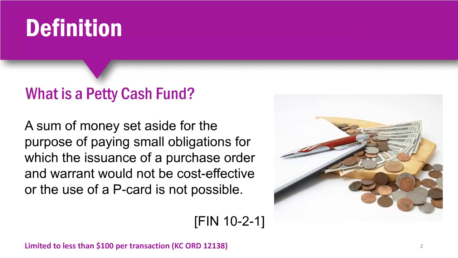Petty cash is money set aside for small purchase obligations for which it's not cost-effective to issue a purchase order and not possible to buy with a P-card. Examples might include refreshments or a computer cord or similar items that are needed immediately. Petty cash transactions must be less than $100.